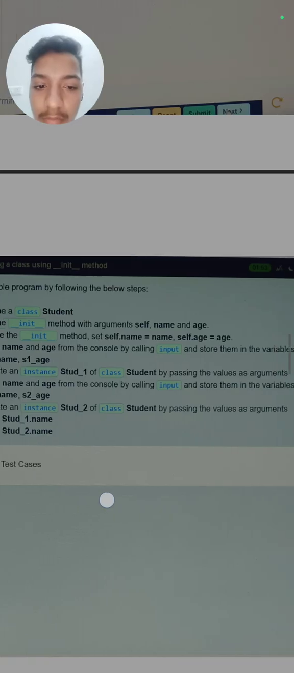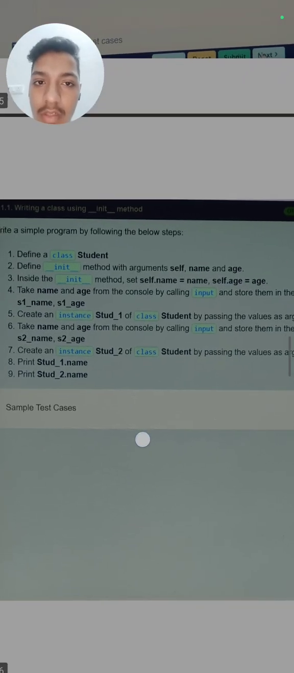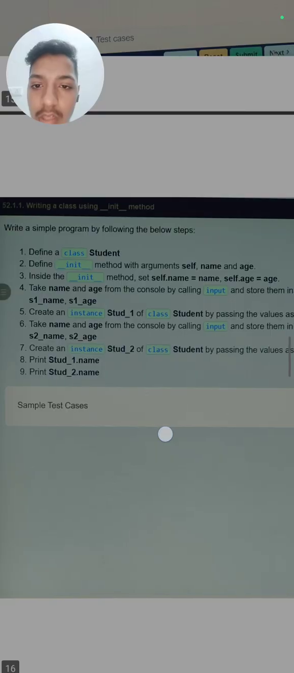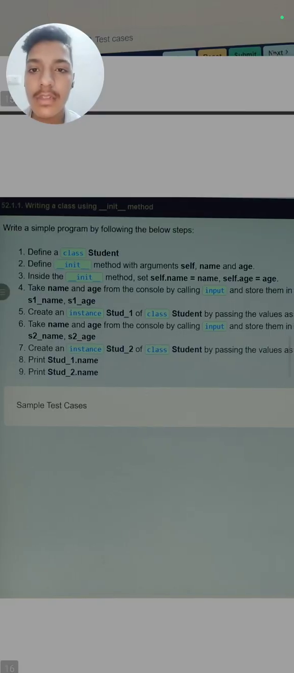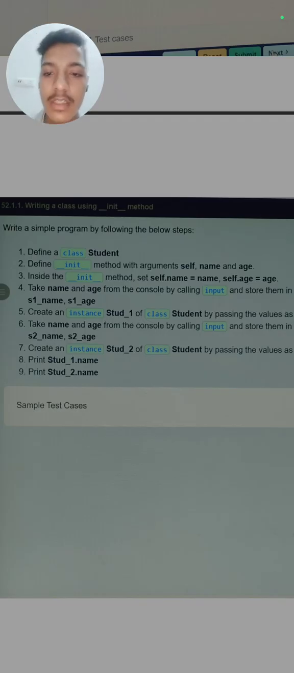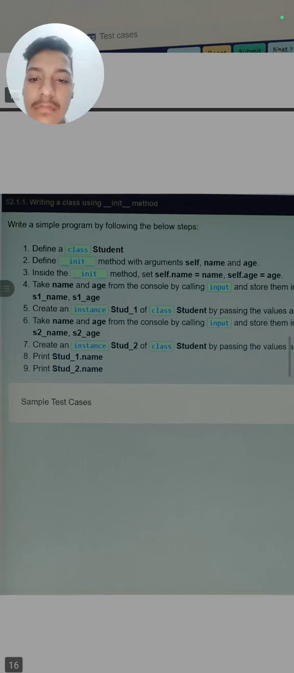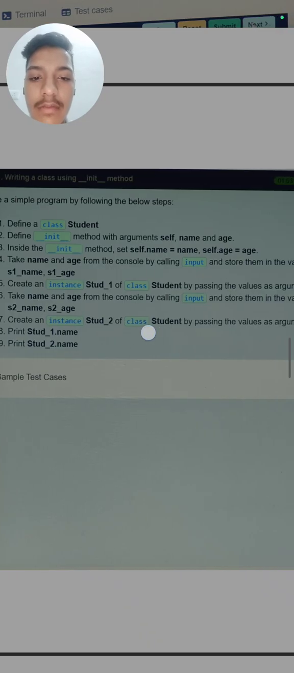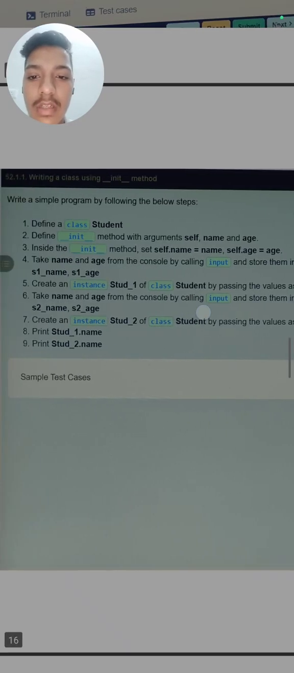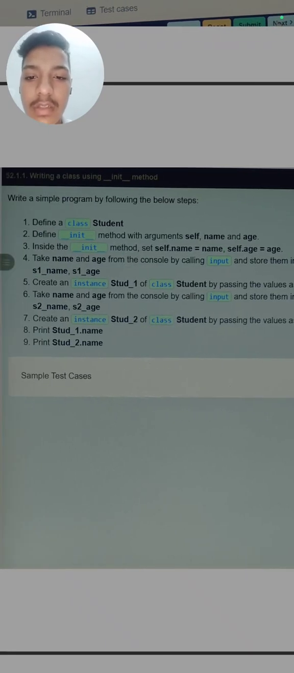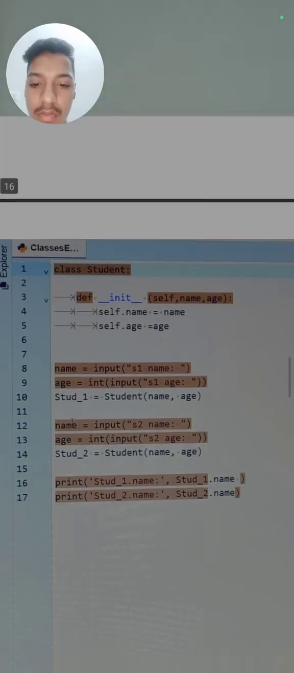So next is a simple program. These are all questions now. You can solve them by yourself, or I will read the question and discuss the overview of the question. It is clearly mentioned to define a class named Student, then initialize with the arguments self, name and age. Inside it we write self dot name is equal to name, self dot age. Then we take a name and age from the user and store them in the variables s1 name and s1 age. Next we create an instance of class Student, student1, and then do this.